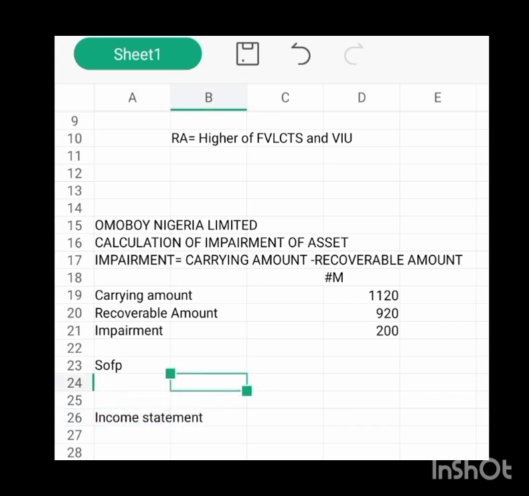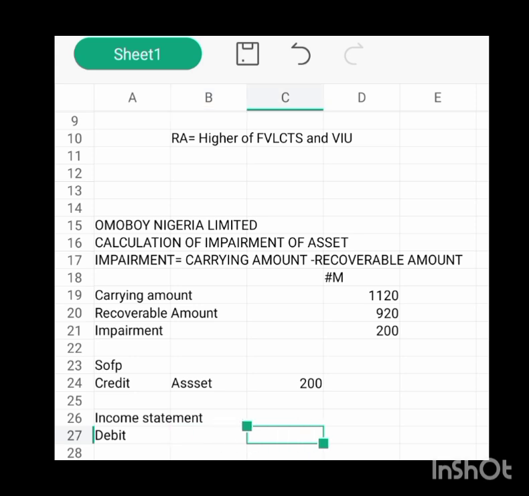So this one will be subtracted, credit. 200 will be used to relieve the cost of the carrying amount, whereby in the income statement, it will debit expenses.